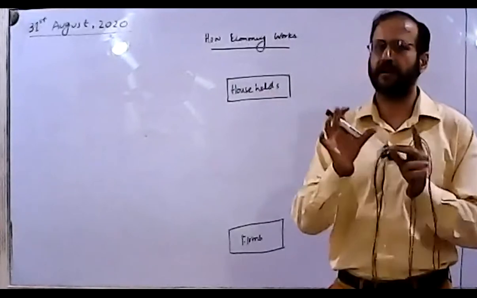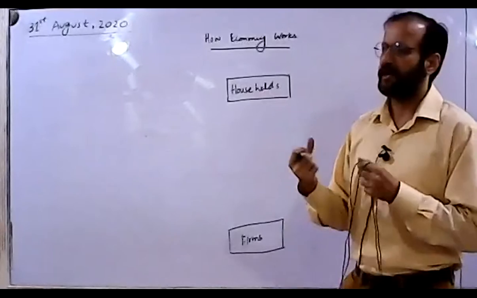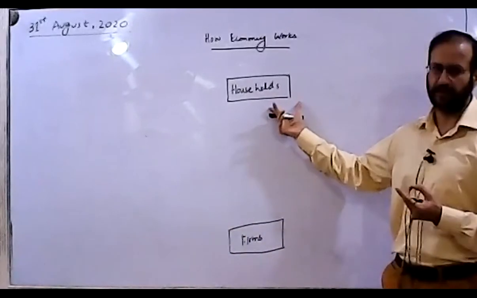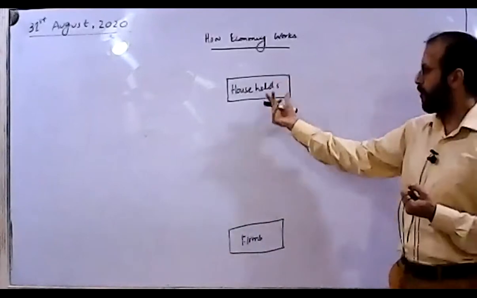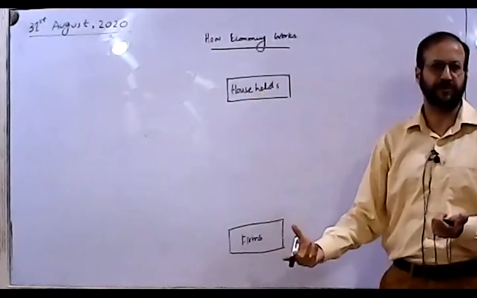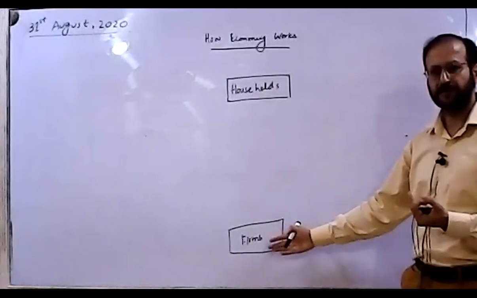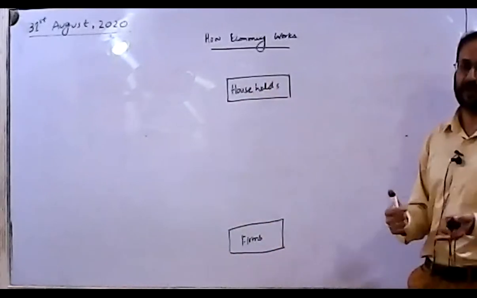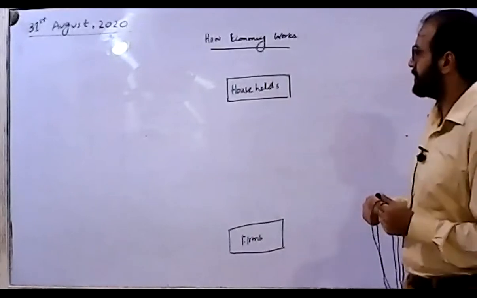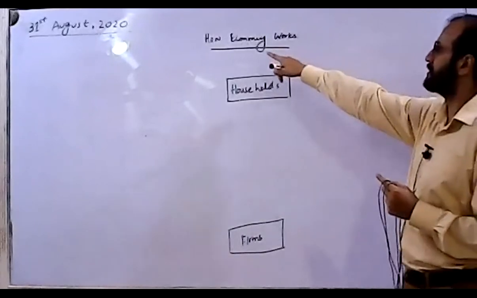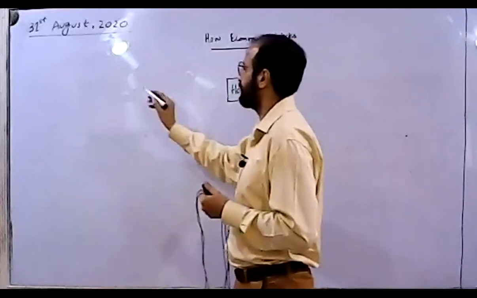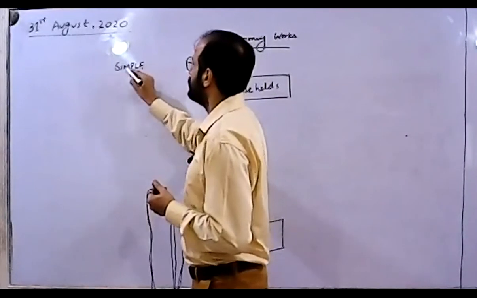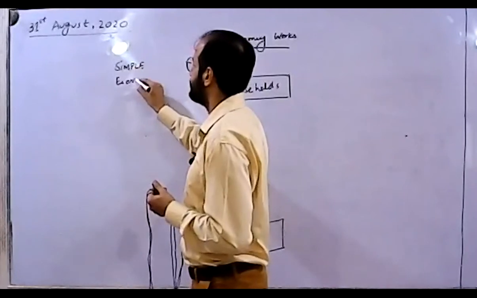So households are those who are living in houses, holding consumable goods or consumption goods with them, and they are consuming them. They need to hold their houses with the consumer goods. All right? And the firms are who are going to produce them for them. So let's see how the story begins. We are starting with the most simplest economy. This is the model of the most simple economy.